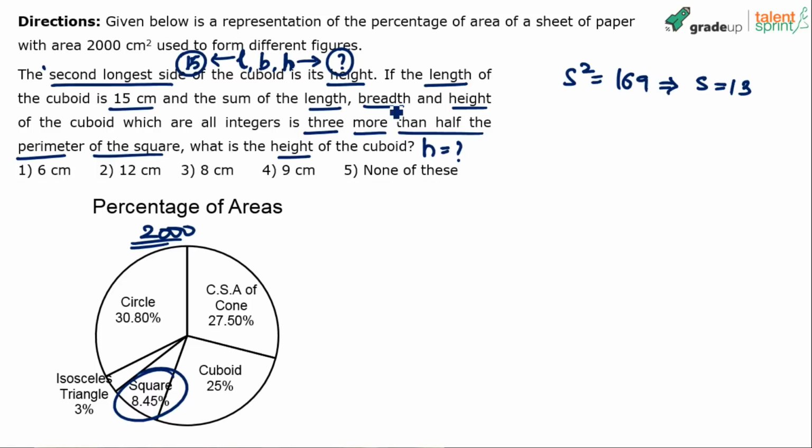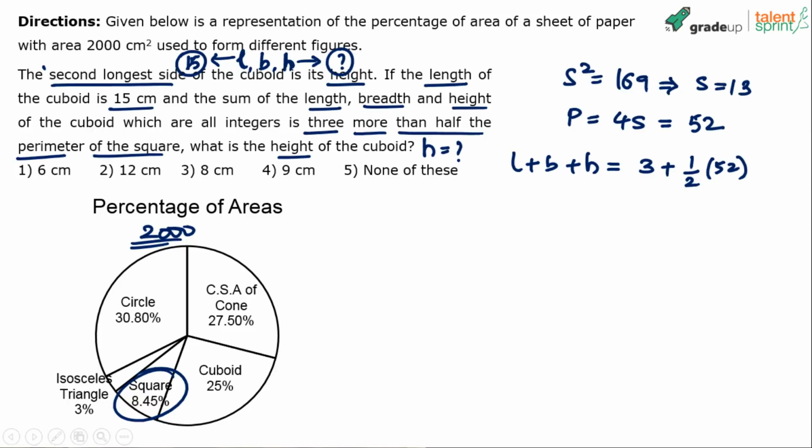What do we know? L plus B plus H is 3 more than half the perimeter of the square. What is the perimeter of a square? Perimeter of a square is 4 into S, so 4 into 13 is 52. Now he says L plus B plus H is equal to 3 more than half the perimeter of the square. 3 more means 3 plus half of the perimeter. Half of the perimeter is 26, 52 by 2. 26 plus 3, 29. So the one equation that we know is the sum of all the 3 lengths is 29.